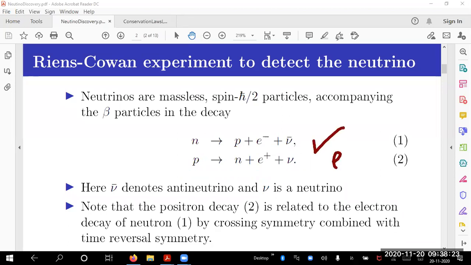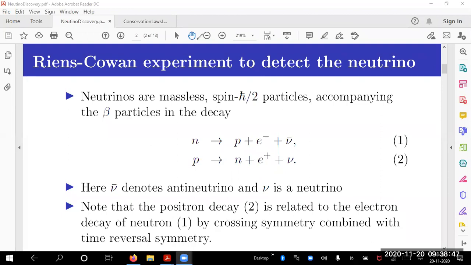These are detected experimentally. So one finds positron decay also in a nucleus, where proton decays into a neutron, positron and a neutrino. That is, neutrino is not seen, but you do find a neutron and positron kind of process in your experiments.